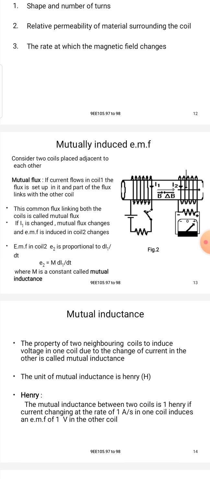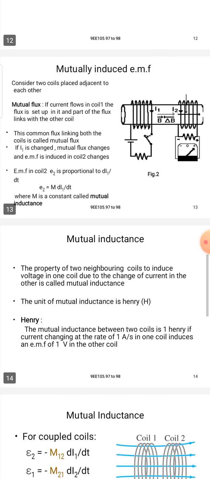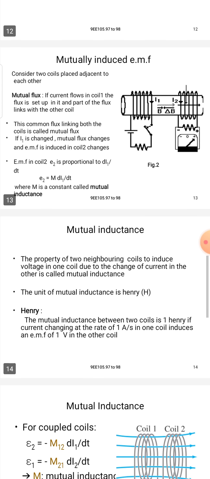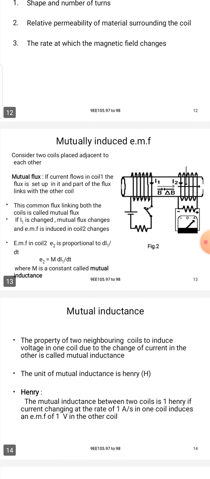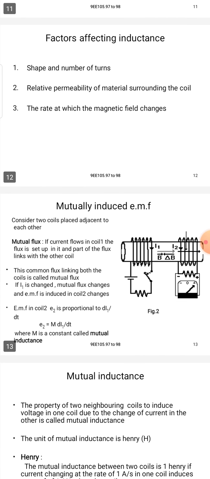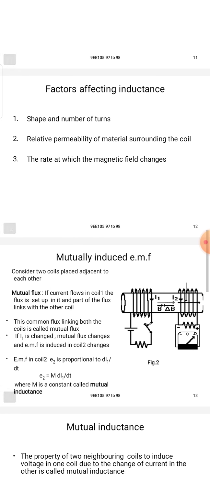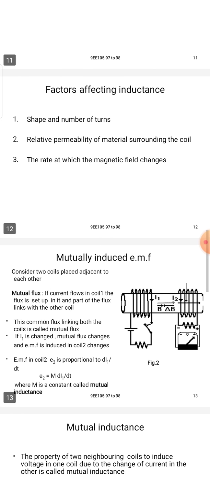Next topic is mutual induced EMF. The previous topic, self-induced EMF, is completed. What are the factors affecting it? Mainly three factors: the shape and number of the turns, the relative permeability of the material surrounding the coil, and the rate at which the magnetic field changes. Okay.